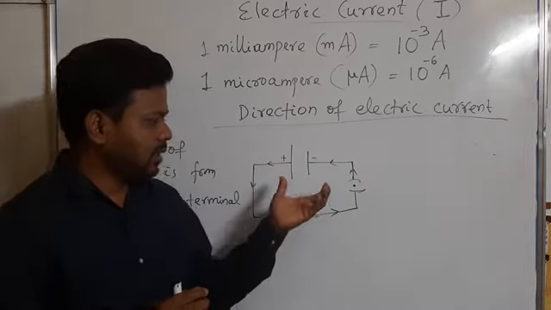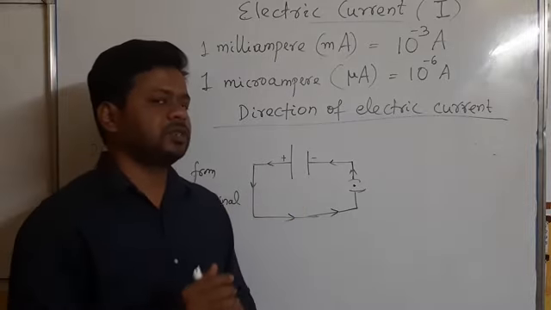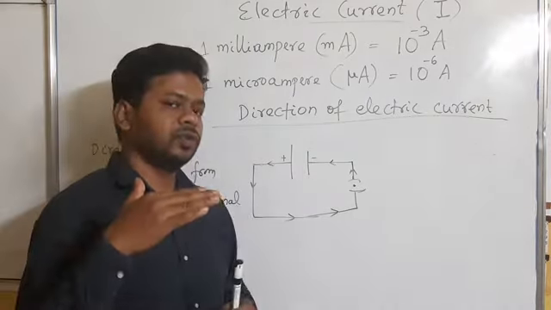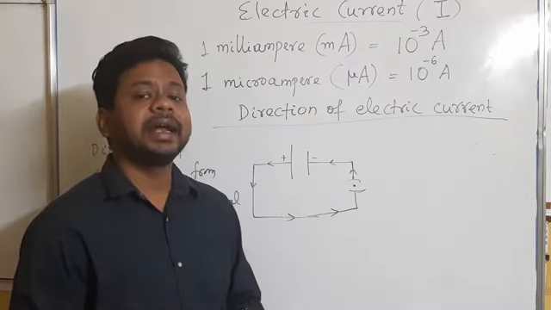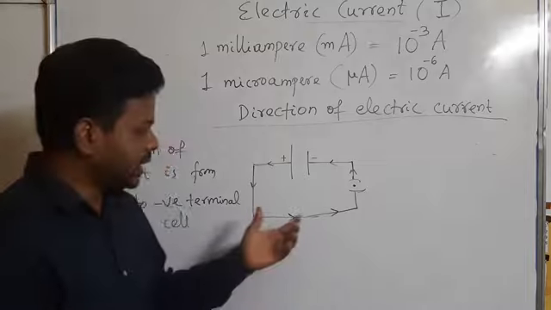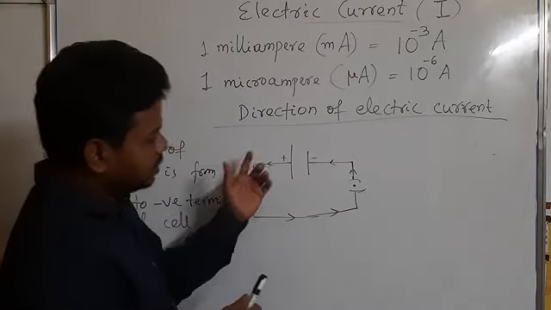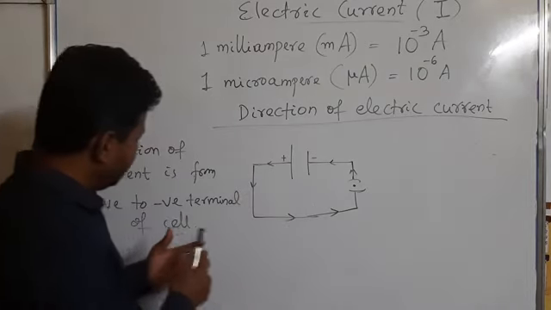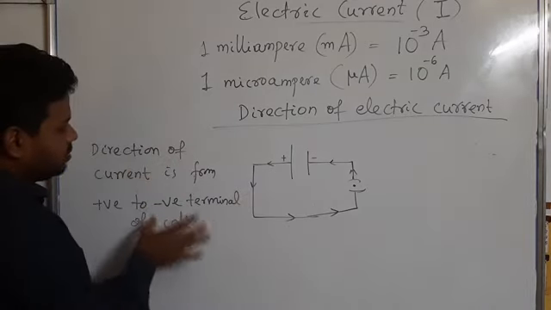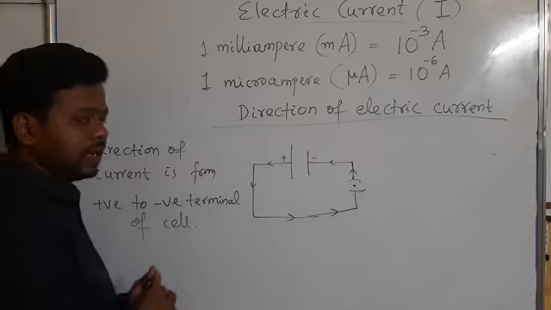Hence it was later found that electrons flow in a conductor, which constitutes the current, and the electron is a negatively charged particle. But we had already taken the direction of current as positive to negative.